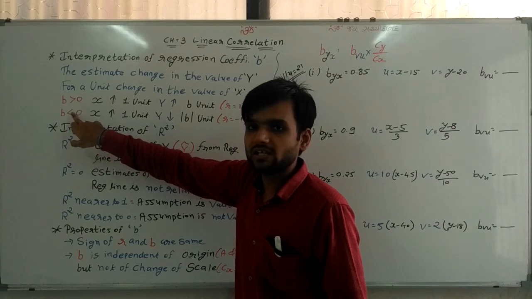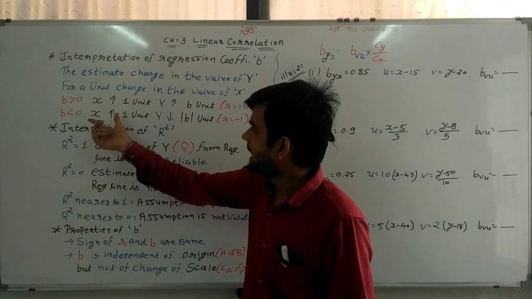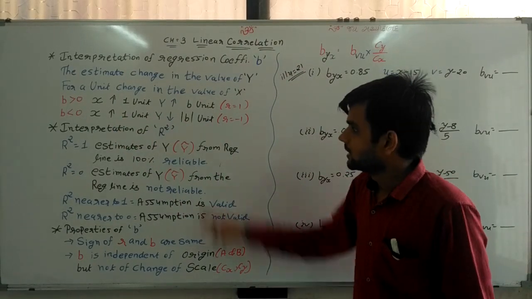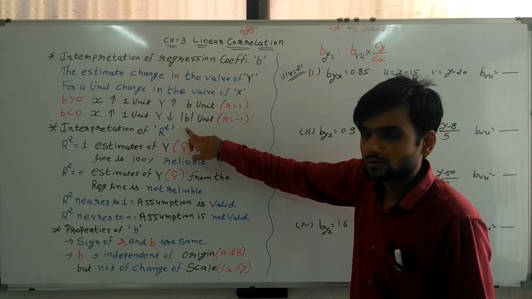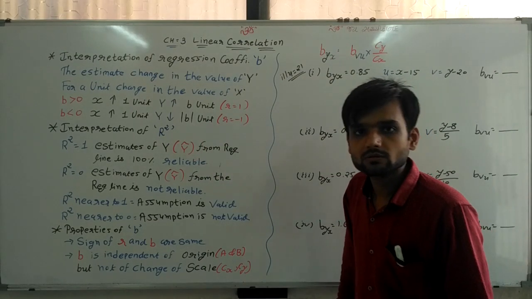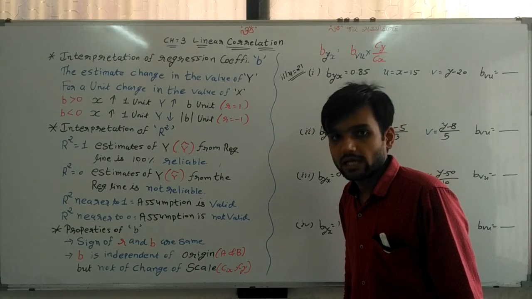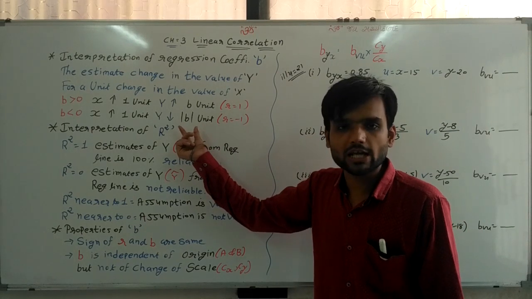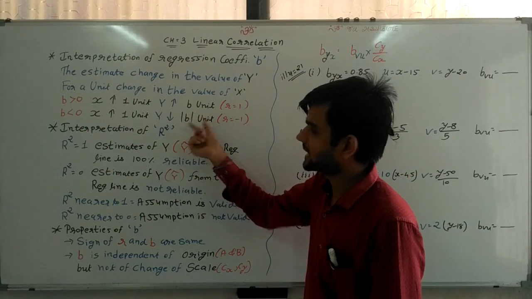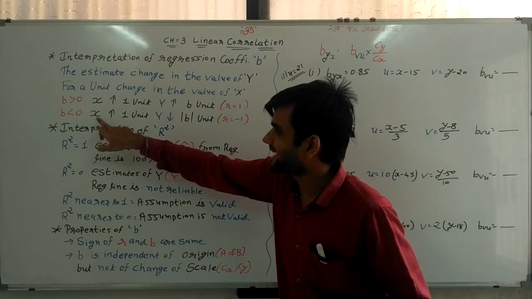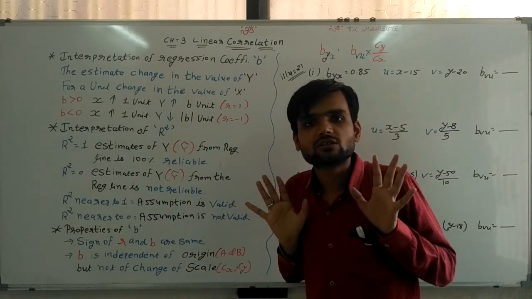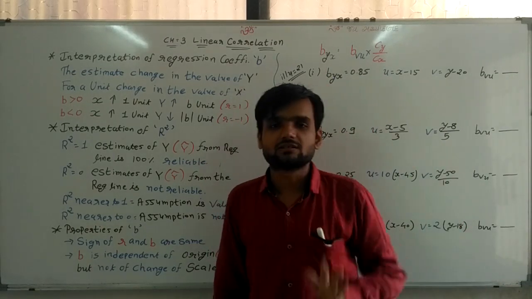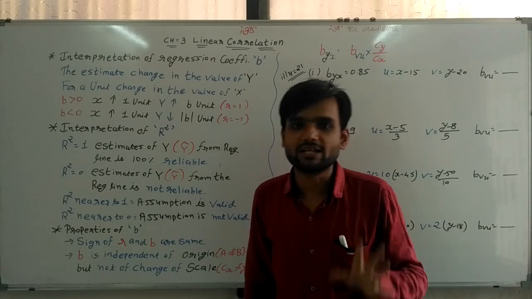In the same way, b less than 0: x increases by 1 unit, y decreases by b units, ignoring the sign. It means, whether b is positive or negative, here b is negative, but it is taken as a positive value. If x increases, y decreases by b units. So r is equal to minus 1.